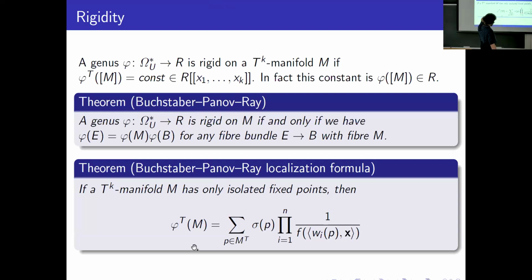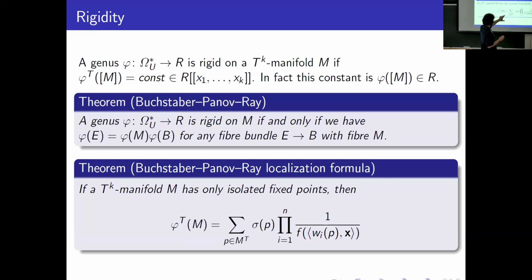Okay, and then we obtain some question. For example, if we have some manifold or some class of manifolds, we can ask which genera are rigid on these manifolds. From the theorem, we can obtain that this question can be reduced to the algebraic-analytic question of the solution of some rigidity equation.